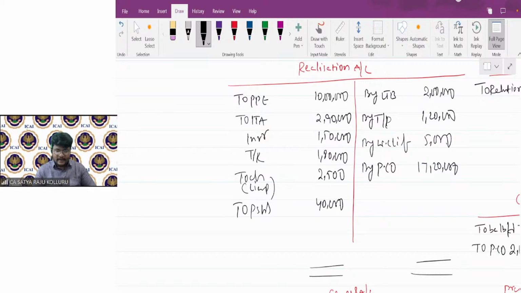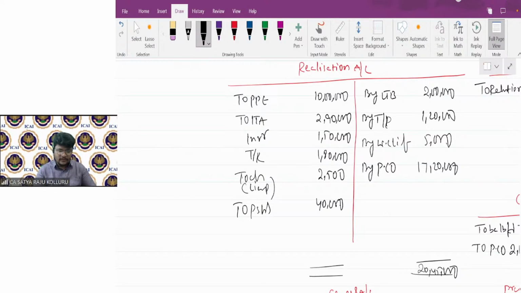I require the realization account balance. On this side the total I am getting is 20 lakhs 45,000. Now the debit side total, let me know. This side total I am getting 16 lakh 62,500.